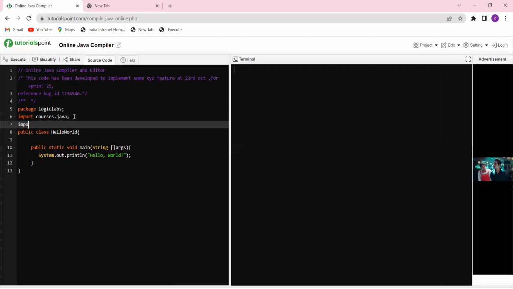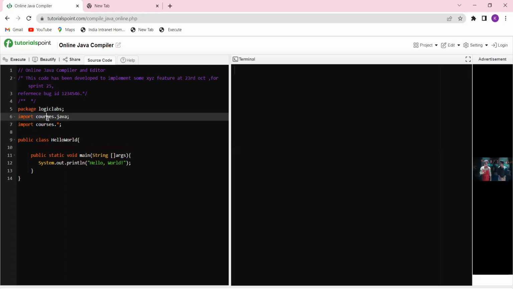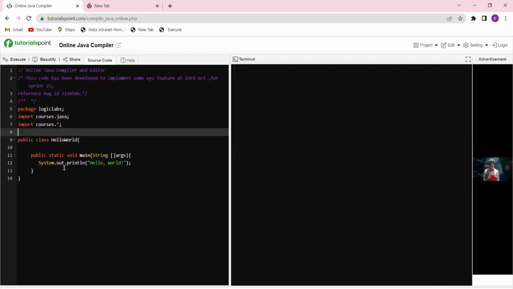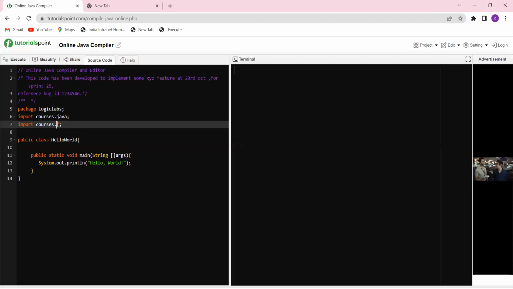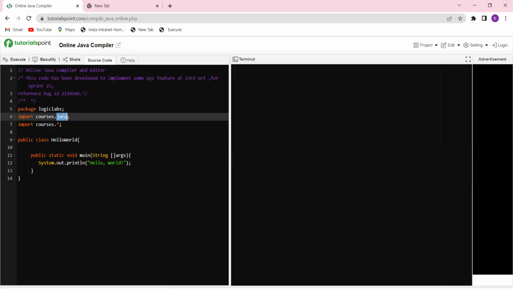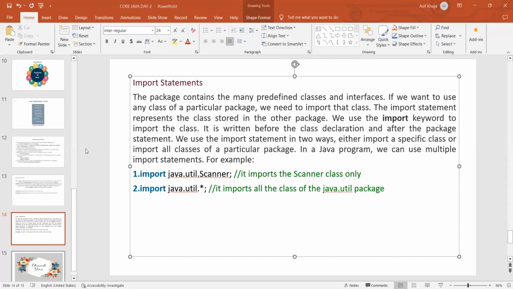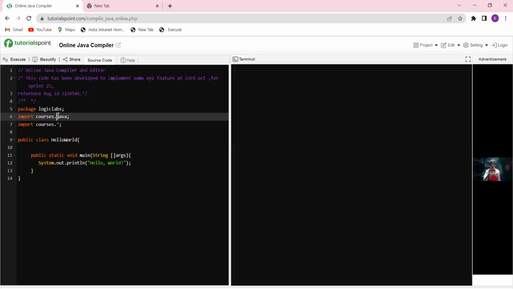Or else I can do one more thing: directly, I can import the whole package. If I use courses.star, then all the classes of this courses package will be included. Like if they have Java, Python, AWS, and everything, those will all be included. If you want to use any one specific class, then we have to give that specific class name, or else we can give this star. And definitely the class name should start with a capital letter. We cannot give it in small letters here.